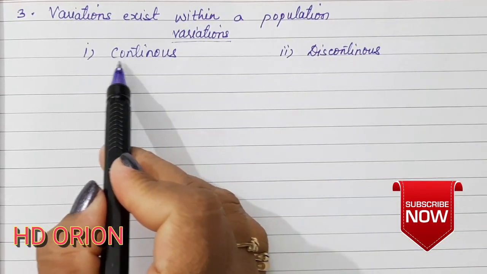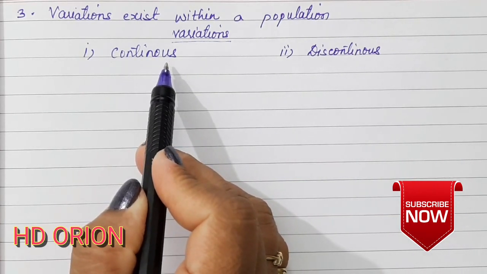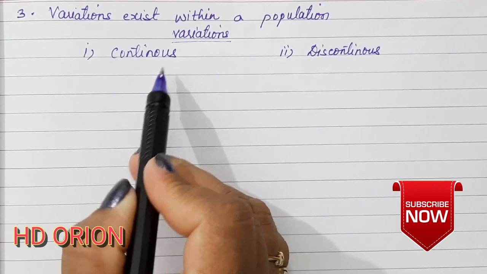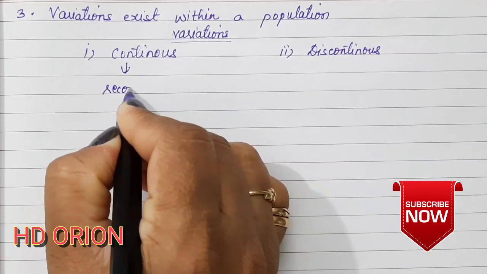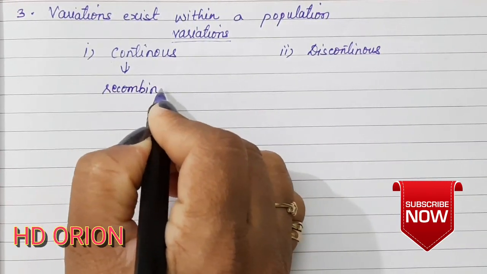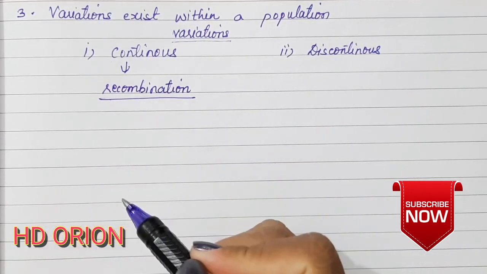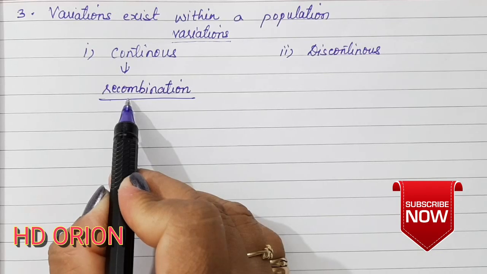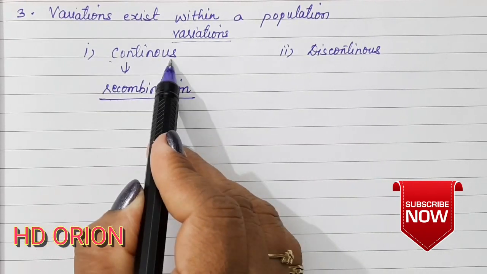The variations which were continuous are always during reproduction. During reproduction, when there is a crossing over process between the paternal and the maternal chromosome, the recombination takes place. So, the child always inherits the recombinant DNA. So the variation that is occurring in the offspring is due to recombination between the paternal and the maternal chromosome. So this is a continuous variation.